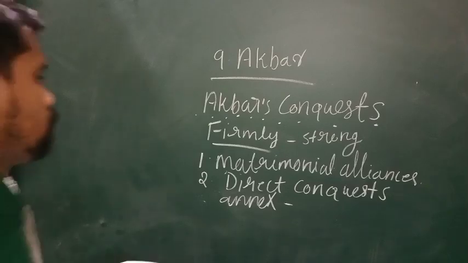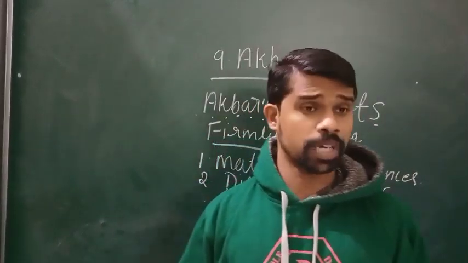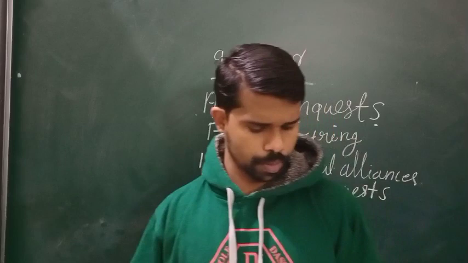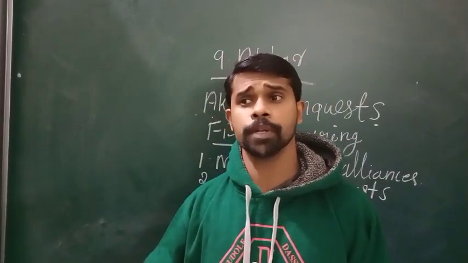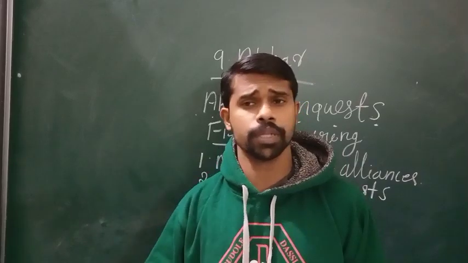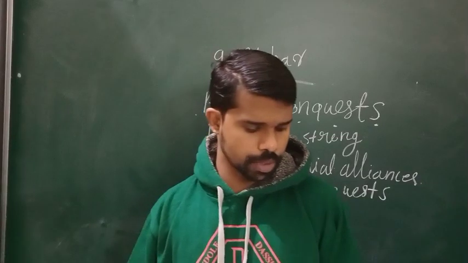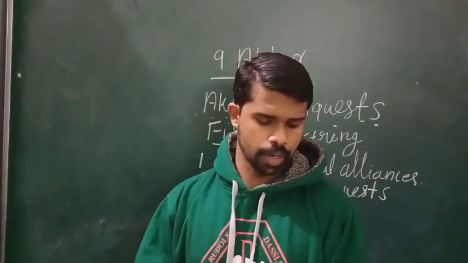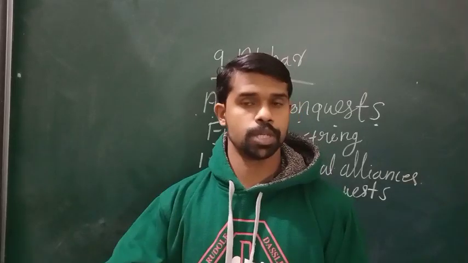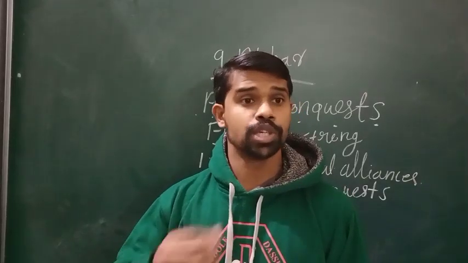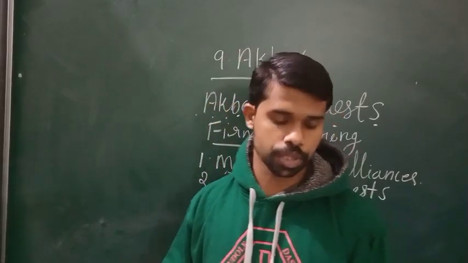Let us continue. Akbar's main policy: the first was allying, making alliances, that is, making good relations with the kingdoms, and the other way was fighting and conquering the territories.